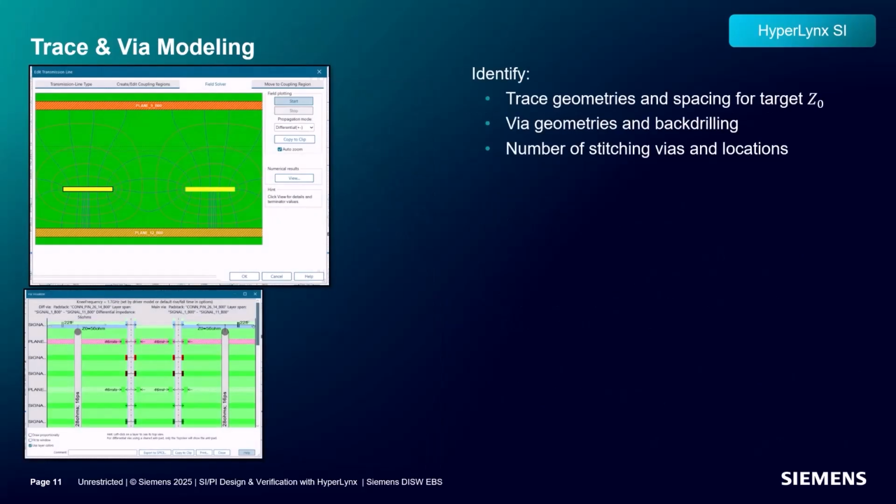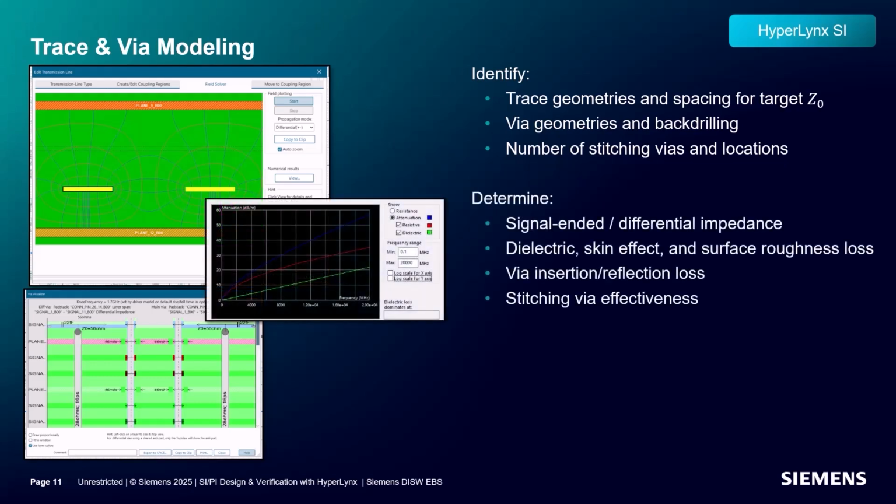In pre-layout exploration, you can identify various parameters to achieve the desired Z0 or characteristic impedance. You can explore how via parameters such as anti-pad shapes and stitching vias play a part in the overall design of the channel. The designer can explore trade-offs in trace width and stack-up materials to determine many things like single-ended and differential impedance and parasitics.